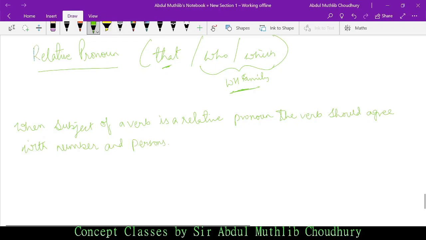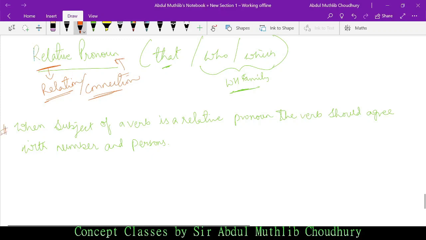Before I proceed, first understand what relative means. Relative means relation, or some connection with a pronoun. There will be a word which will be a relative pronoun which will have some connection with a pronoun. I shall explain with an example.